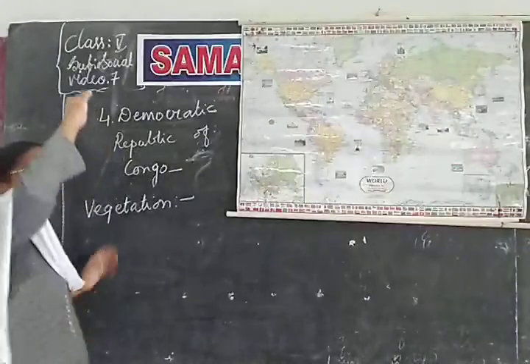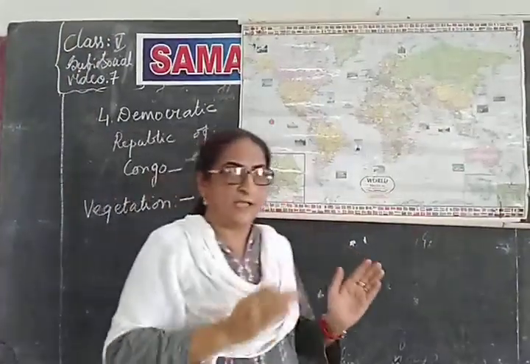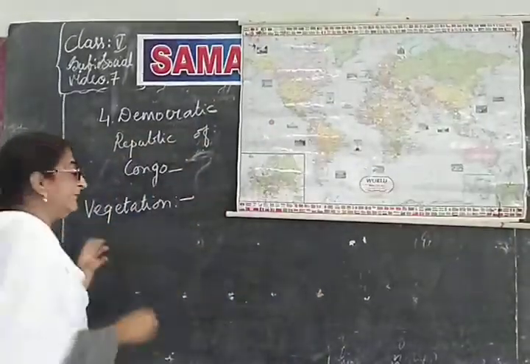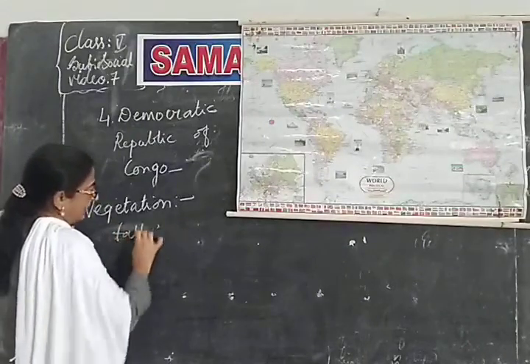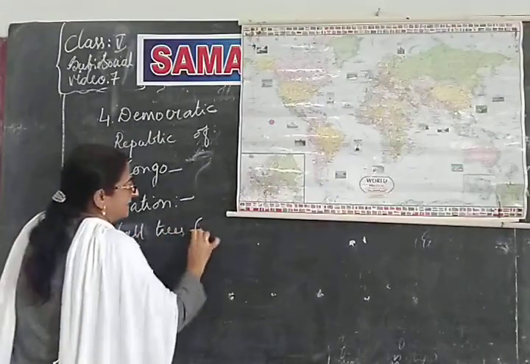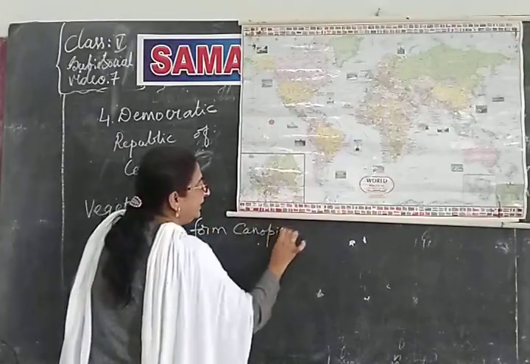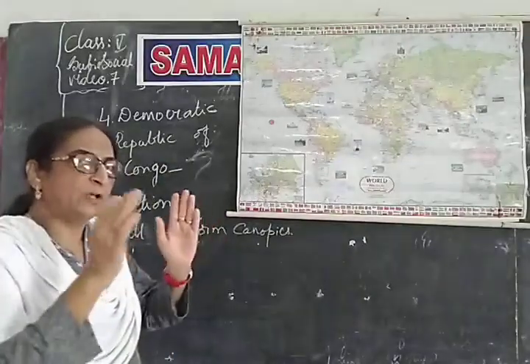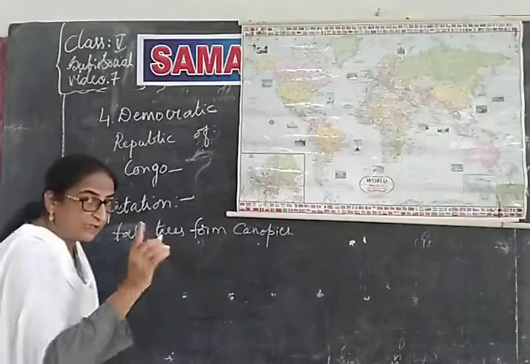We find very tall trees, very close to one another, and they form canopies at the top. Tall trees form canopies. Now, what do you mean by a canopy? There are tall trees, and so many trees are very close to one another and form canopies.